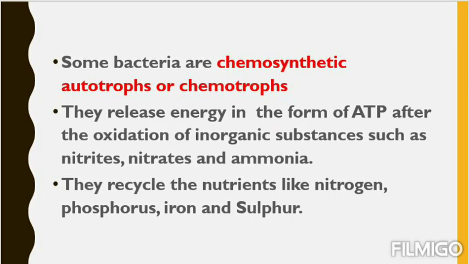So these chemotrophs or chemosynthetic autotrophs, a particular type of eubacteria, help in recycling nitrogen, phosphorus, iron and sulfur. I hope you remember about the chemosynthetic autotrophs or chemotrophs. Now it's your duty to Google two names of chemotrophs, those which are chemotrophs and eubacteria.